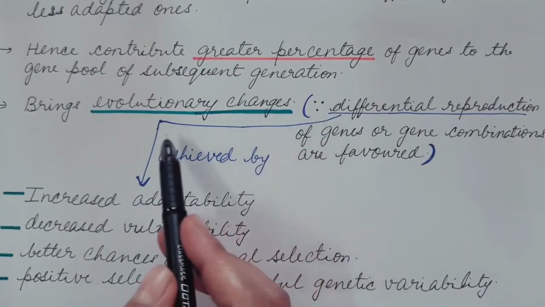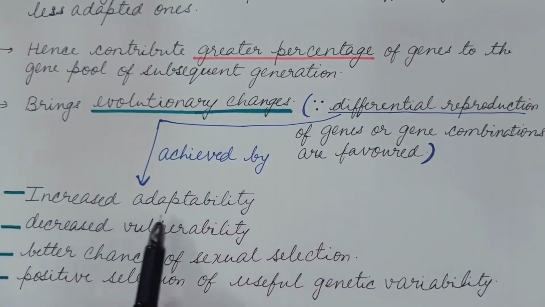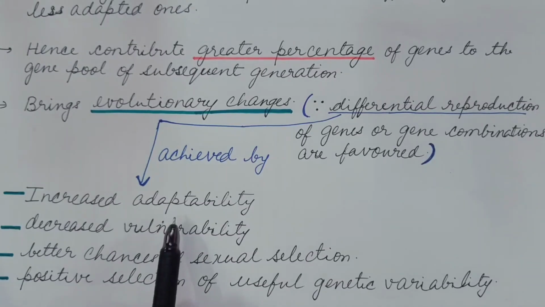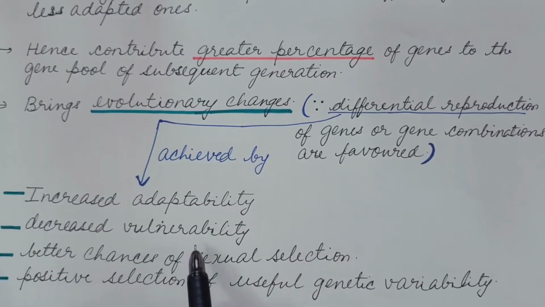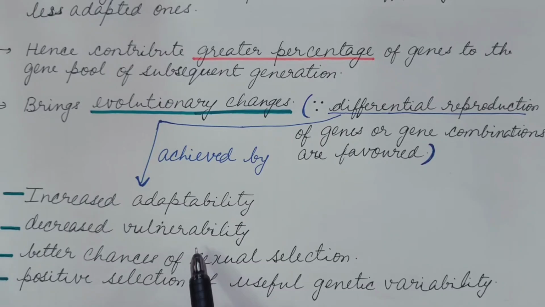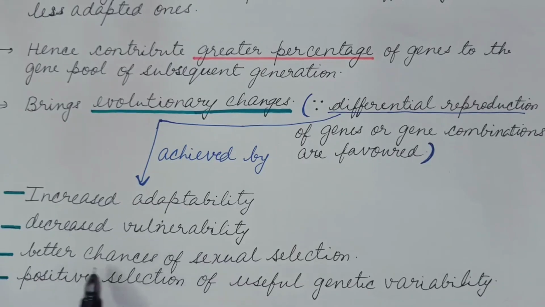This differential reproduction is achieved by increased adaptability of the individual to the particular environment, decreased vulnerability to the factors which are responsible for the death of the individual or organism, and better chances of sexual selection, that is, these have more chances of being sexually selected.